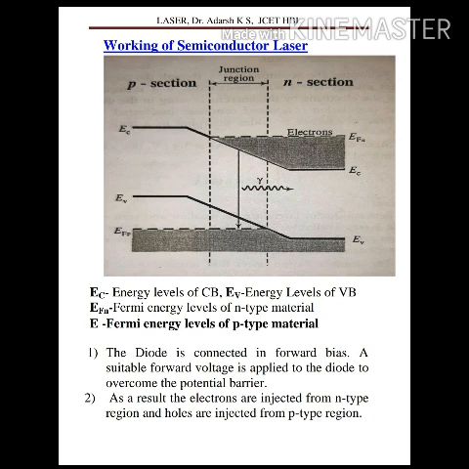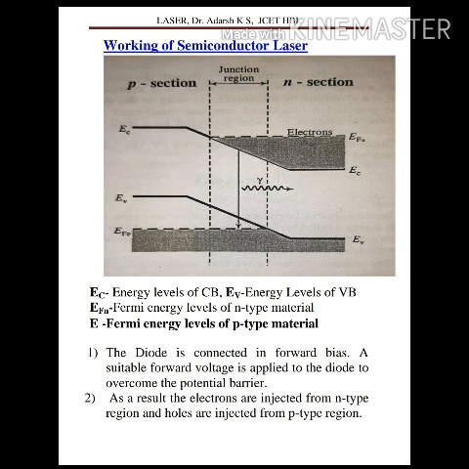Now we will discuss the working of the semiconductor laser. The working can be explained with the help of an energy level diagram. In this figure we can see the energy level diagram of both the P as well as the N section. Both are heavily doped sections. Here EC stands for the energy levels in the conduction band, EV stands for energy levels of the valence band, EFN stands for Fermi energy of the N-type material, and EFP stands for the Fermi level of the P-type material.